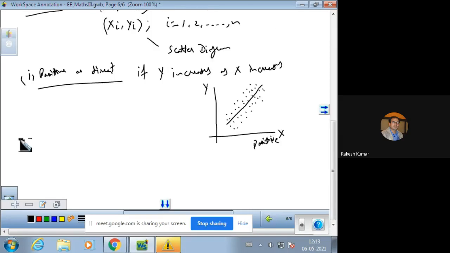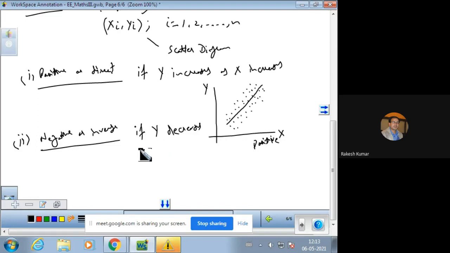The next one is the negative or inverse correlation. Negative means y decreases as x increases. Now see, with the increase of x, y will decrease, then that is said to be a negative correlation.